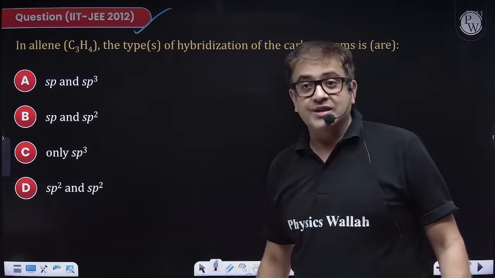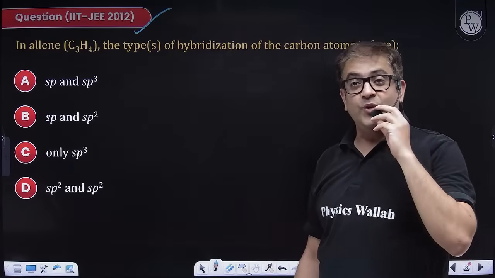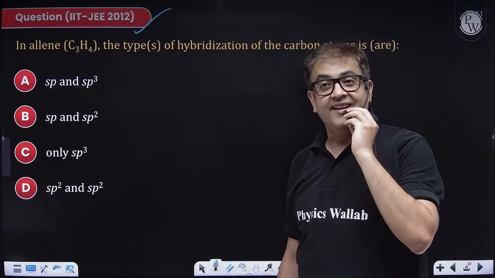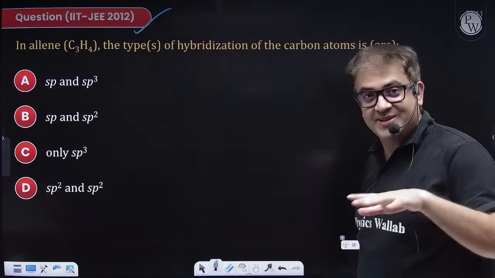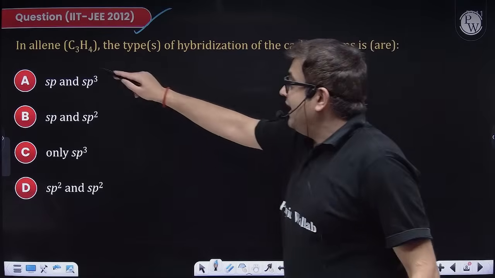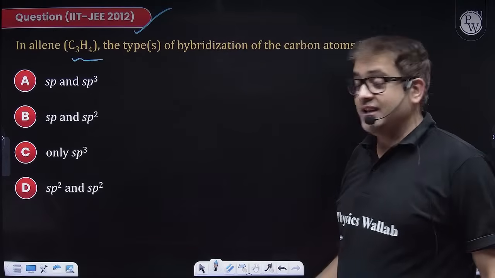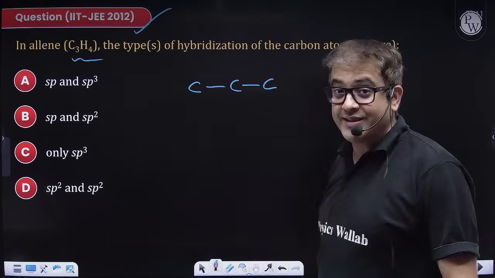Acha, I have not started the poll, so you can hit the comment section with the answer if you know this one. Okay, I'm speeding. You just want me to give you the answer and move forward? In allenes, which is C3H4, sir, 3 carbons as in 1, 2, 3. At least you have to assemble them together.